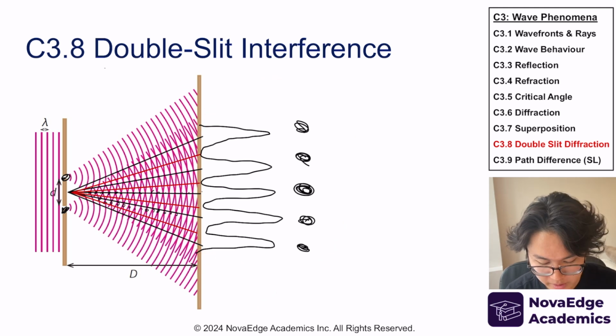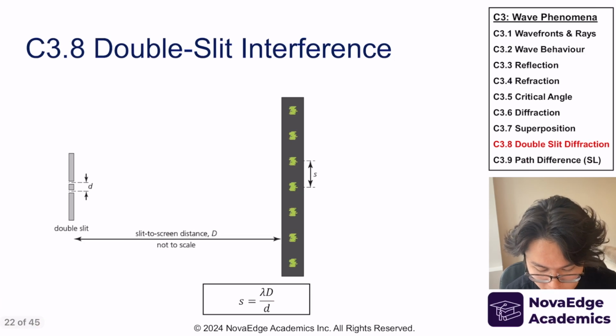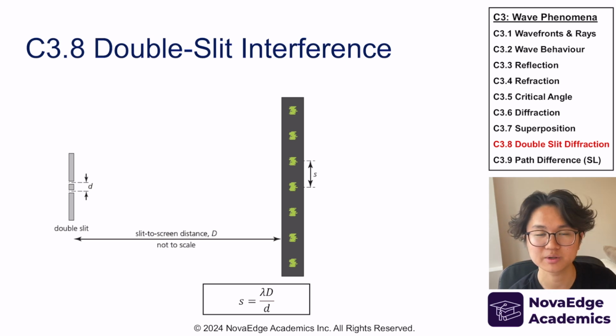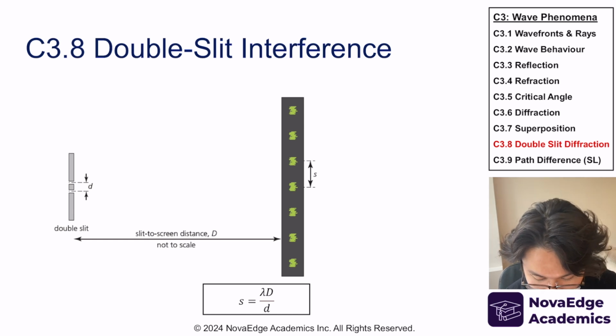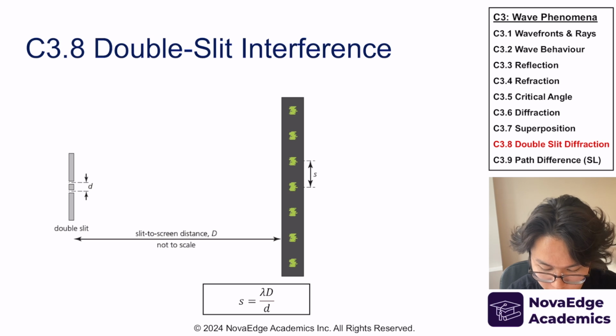Okay, now there is a mathematical model that we can use. I'm going to move on to the next page, which is this. This is the equation that you need to be a master at, especially if you're SL, because for HL, we have other things that they will test on, but for SL, this is the maximum they'll test you on. And so let's dissect what these are. So s is the distance between two consecutive bright fringes.